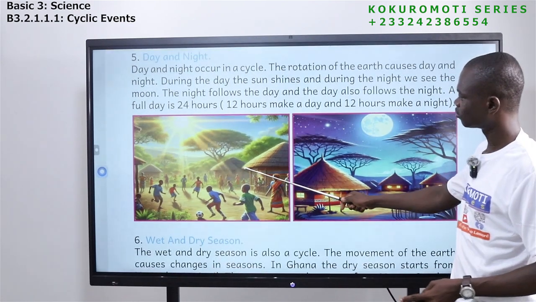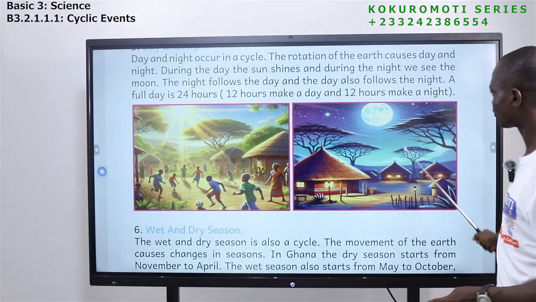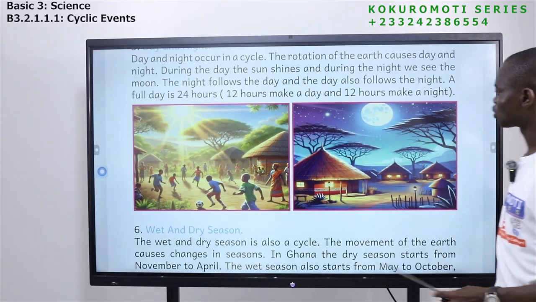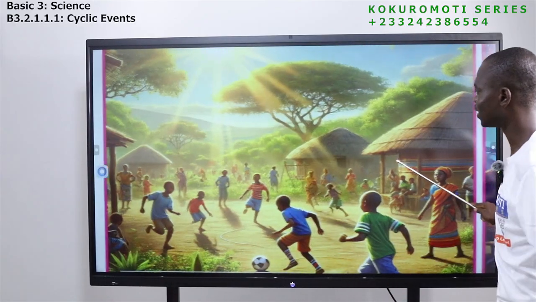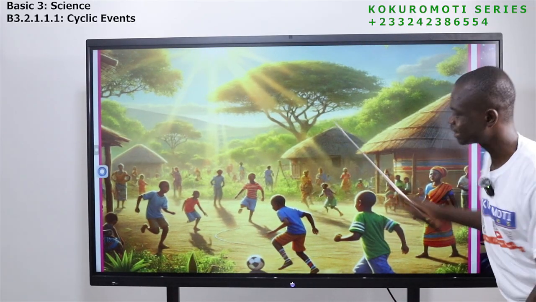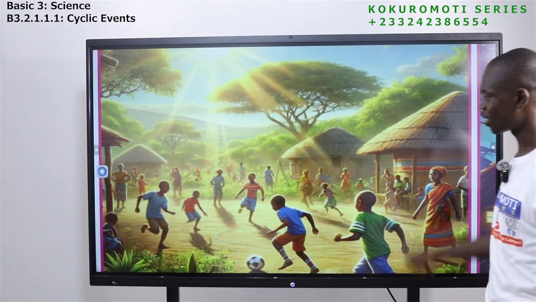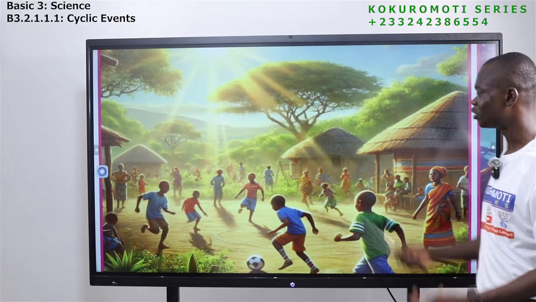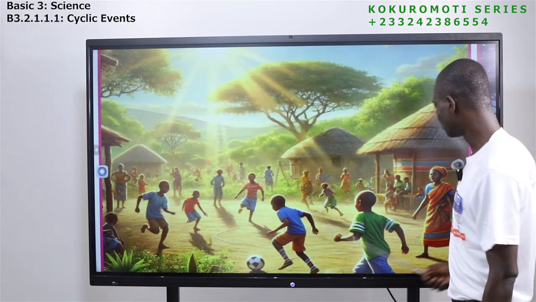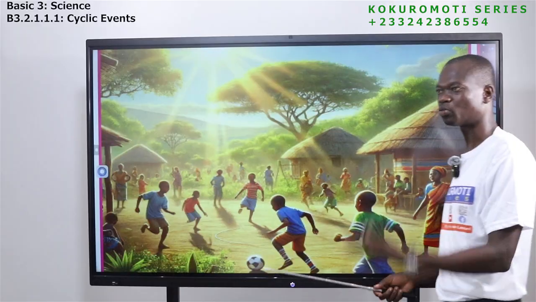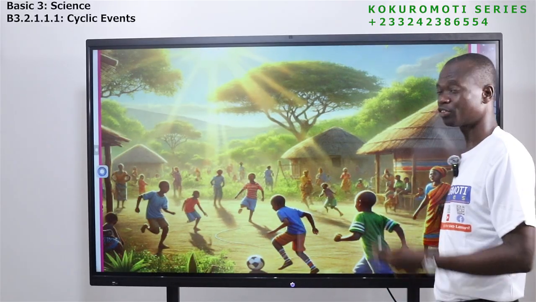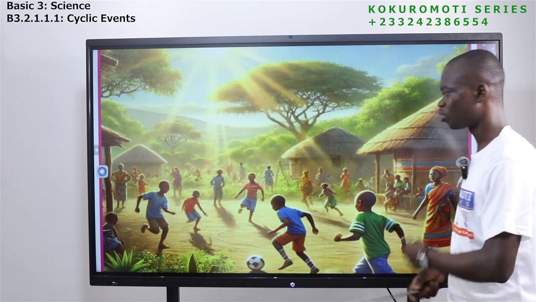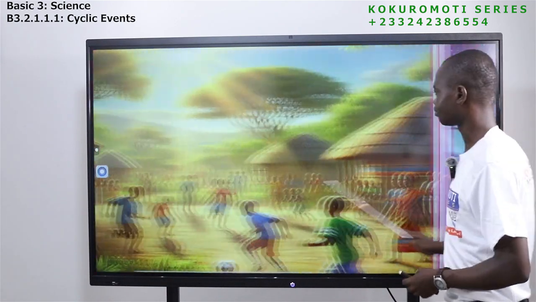We have daytime, we have night time. So during the day, what do we see? What do you do during the day? Do you do these things? Yes, the boys. I know by all means you go and play football. Your mothers too, during the day they will go to work, your fathers will go to work, and you go to school. But after school, even during school time, you play football, you do other things.